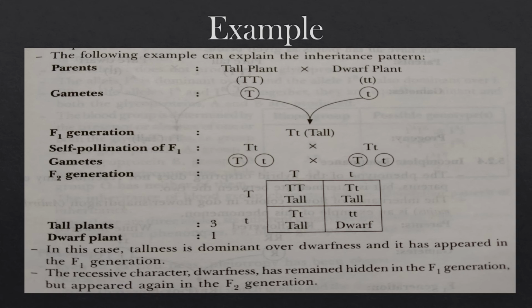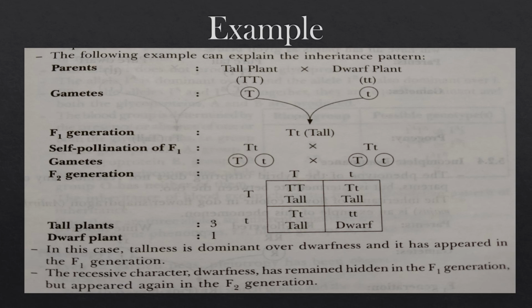Punnett suggested this checkerboard to find all the possibilities, and it is easy to show through it. For the F2 generation, there are 3 tall plants and 1 dwarf plant. So tallness is the dominant character, dwarfness is the recessive character, and both were obtained in the F2 generation. This is a very good example.